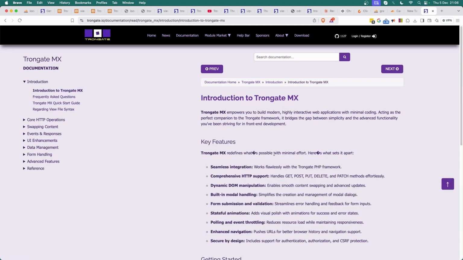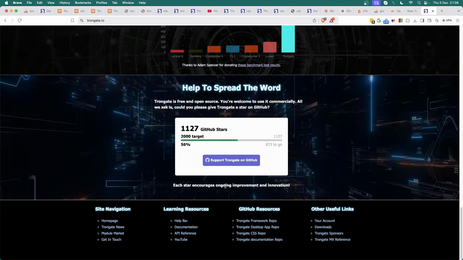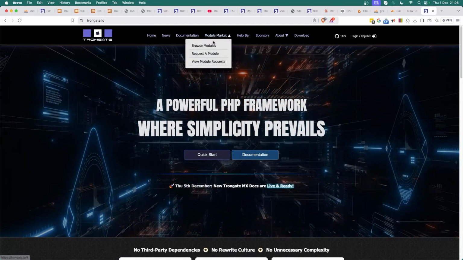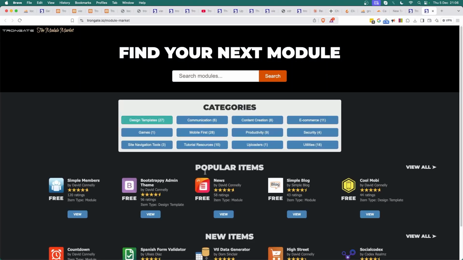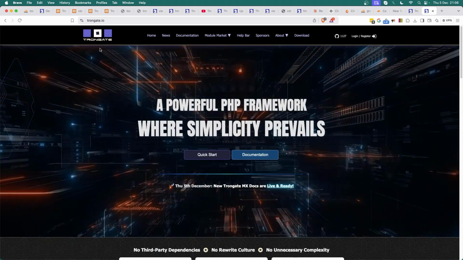So anyway, look at this. I've just noticed this. Well, you know what? That's just the beginning. We're going to have a whole lot more problems like that. In fact, there's problems all over this website. We've got links that don't work. The module market is a shambles. I mean, just look at these errors here. So there's going to be stuff like that all over the place.